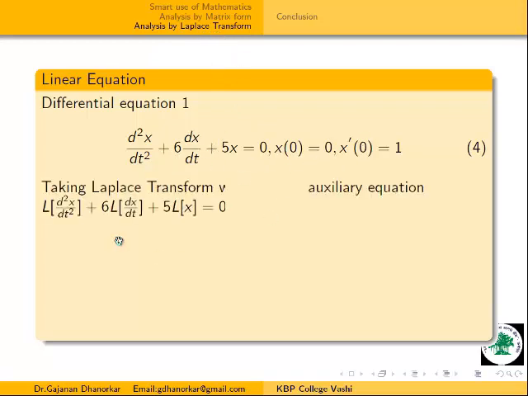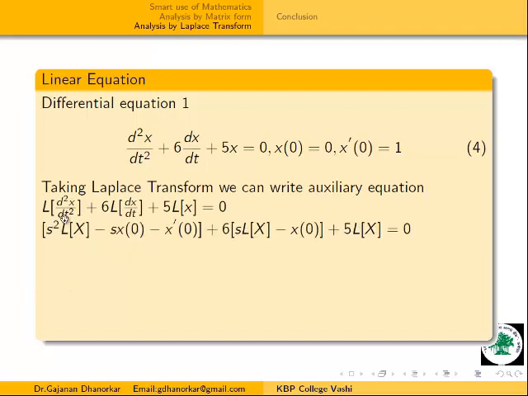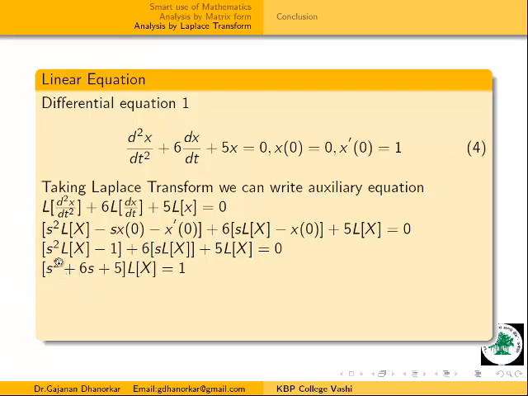I am taking the Laplace transform on both sides, and we easily know the formula to find the Laplace transform of a derivative. Now this is our Laplace transform. I will put in the initial conditions as per our problem, x of 0 is 0 and x dash of 0 is 1. And collecting the Laplace transform of x only, we get s square plus 6s plus 5, and this is minus 1.